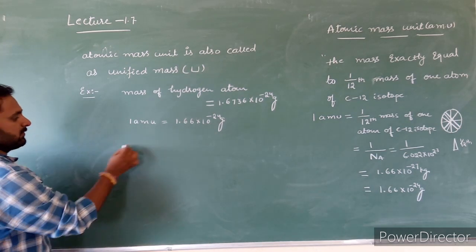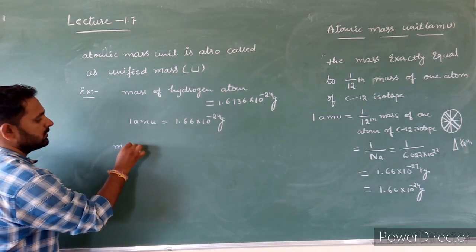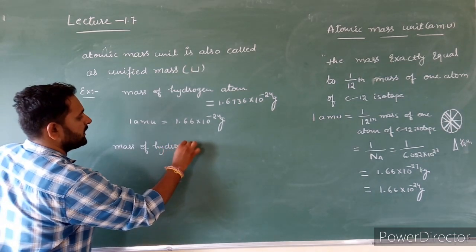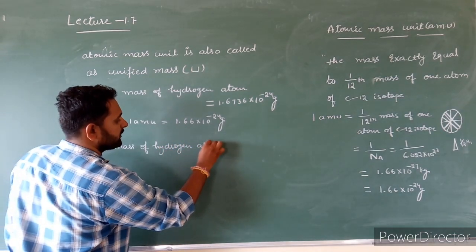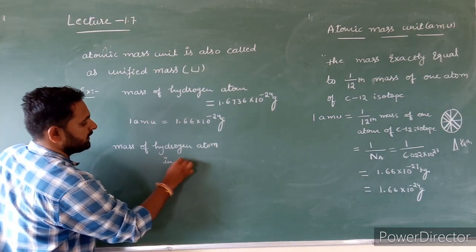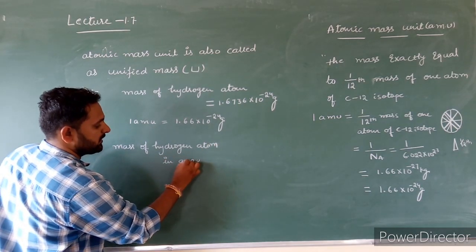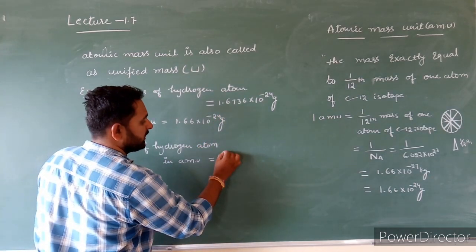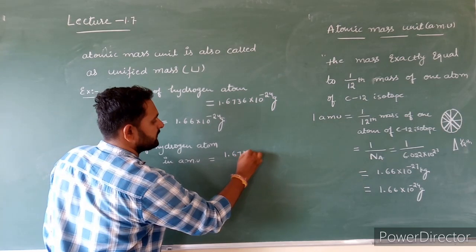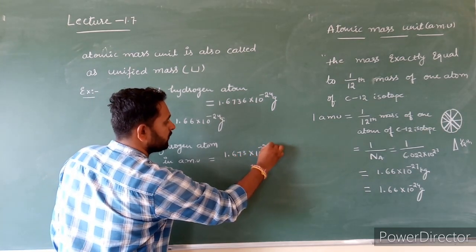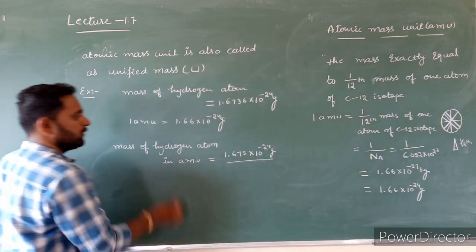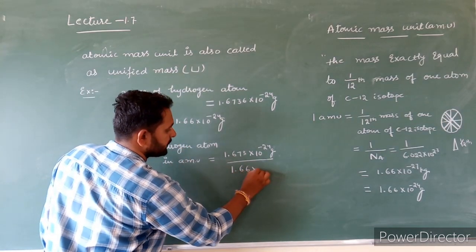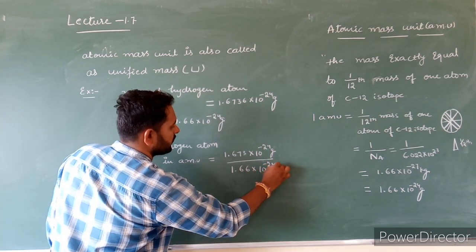Okay, now let us convert mass of hydrogen atom in AMU. AMU, atomic mass unit is equal to the mass of hydrogen atom in grams, 1.673 into 10 power minus 24 gram, divided by 1 AMU value in grams, 1.66 into 10 power minus 24 grams.